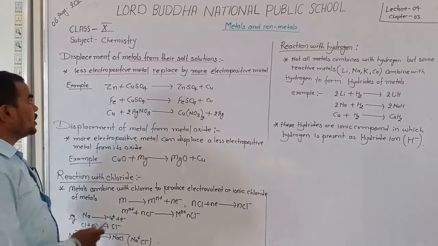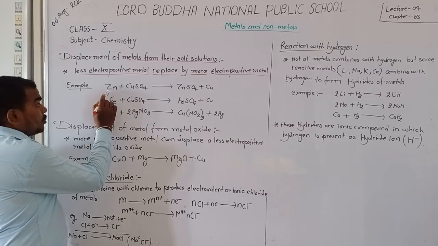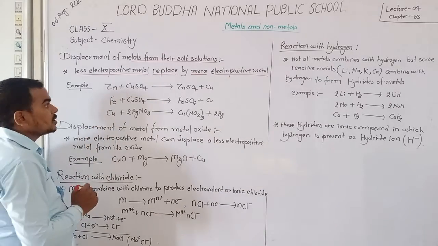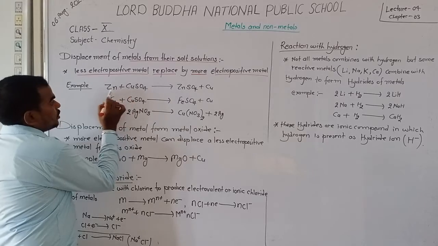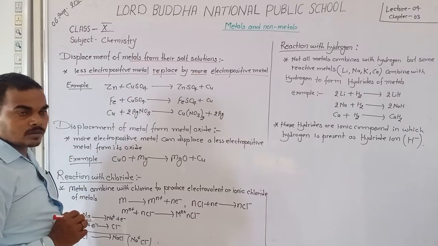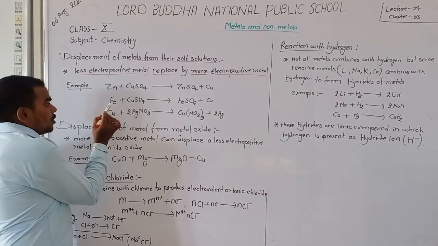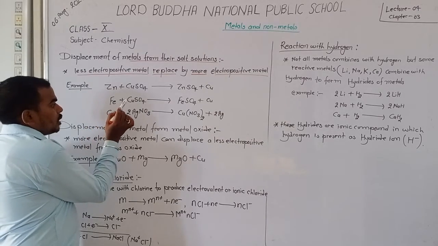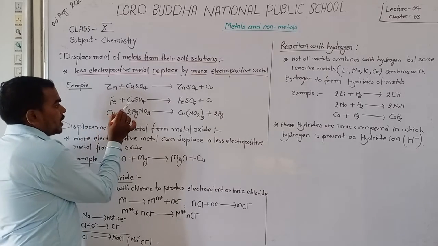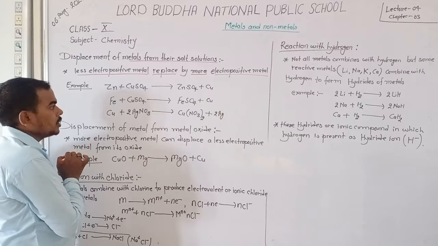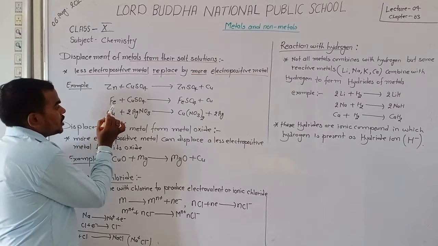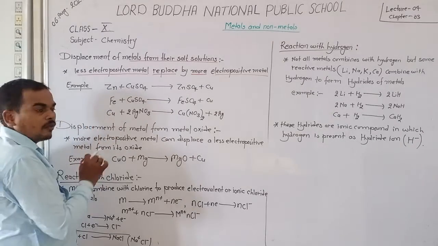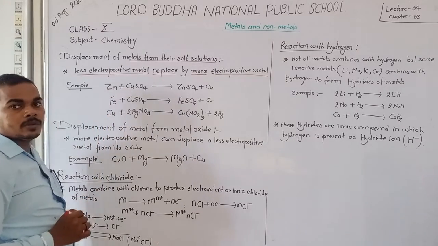Here, zinc replaces the copper. It means copper is less reactive than zinc. Iron replaces the copper from its salt solution, so we say the electropositivity of iron is greater than copper.